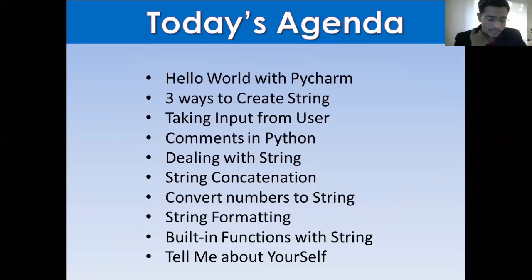So let's get started with the first topic. Today we are going to learn Hello World. Hello World is the first program that you have to learn while learning any programming language. Today you are learning Python. Tomorrow you might go towards Perl or you might learn Go, right?